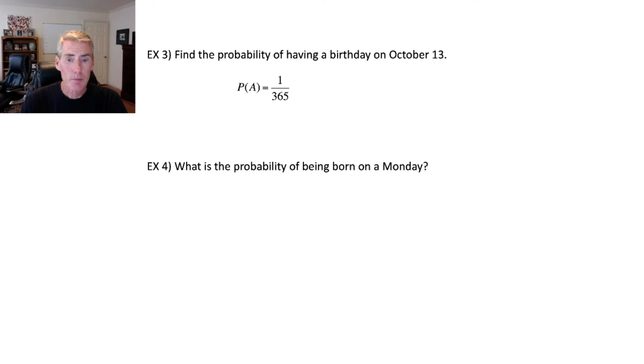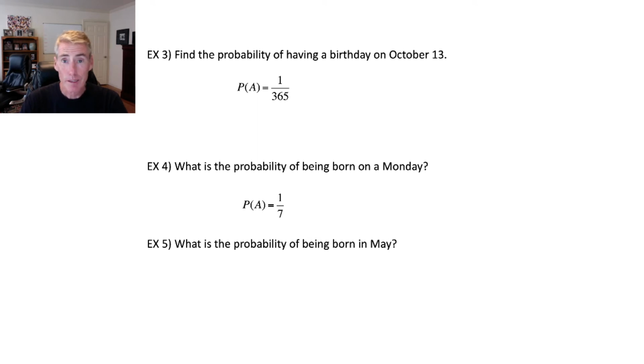What's the probability of being born on a Monday? So how many Mondays are there? Well, each week we have one day that's called Monday, and the total week, there's 7 days. So it's going to be 1 out of 7. Then for the next example, what's the probability of being born in May? You might think the answer is 1 in 12 because we have 12 months total. There's only one of them that's called May, so it'd be 1 in 12.